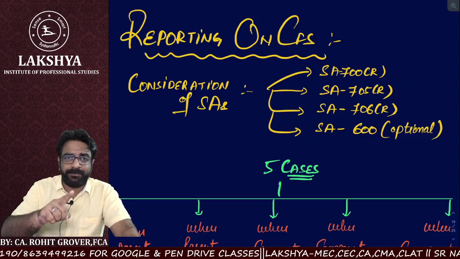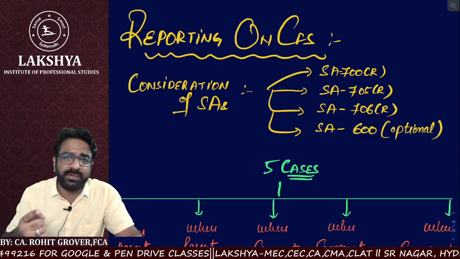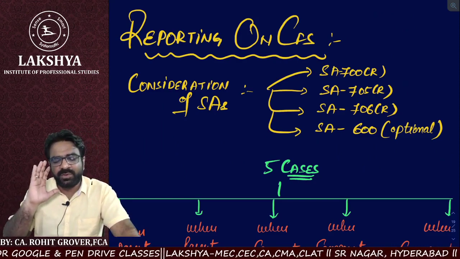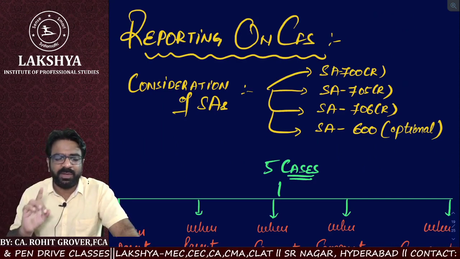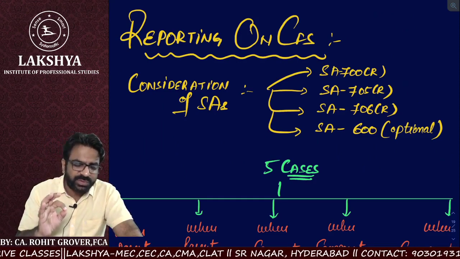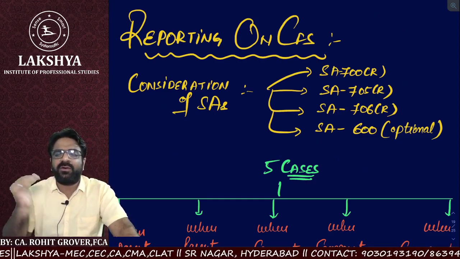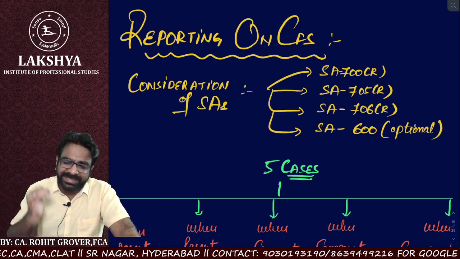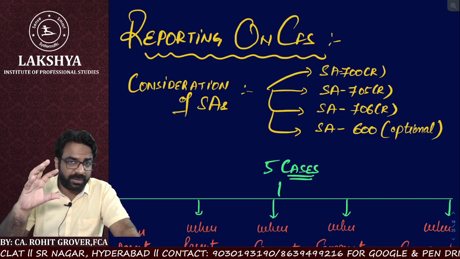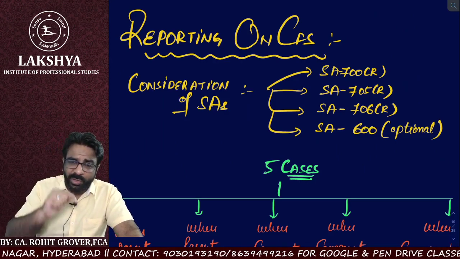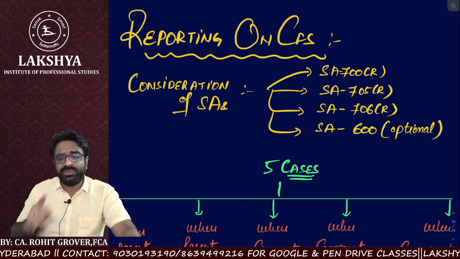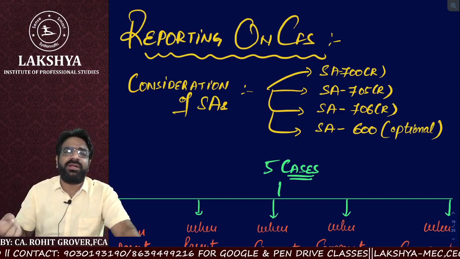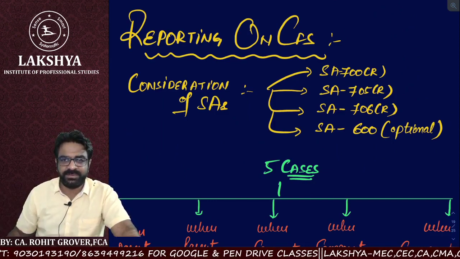But along with them, there is one more standard which plays a very important role, because there is a use of the work of another auditor. I'm using the word another auditor; I'm directing you towards the component auditor. So when the principal auditor uses the work of a component auditor, SA 600 applies.